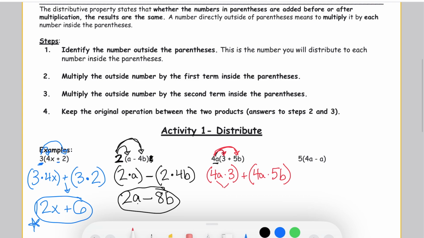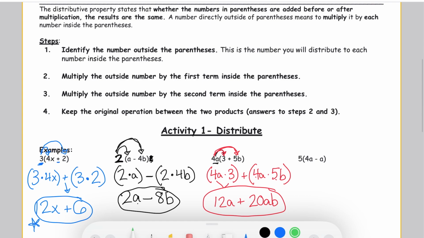So 4a times 3, so 4 times 3 is 12. So 4a times 3 is 12a. Then I keep the addition sign. 4 times 5 is 20, so 4a times 5b would be 20ab. You just tag on the variables that are next to each other, a, b. So it means I'm multiplying 20 times a times b. I can't combine 12a with 20ab because ab is a different term than just a. So this is my simplified expression.